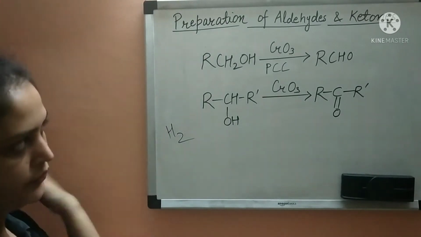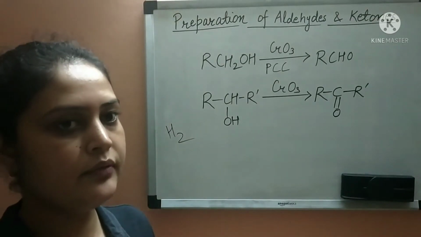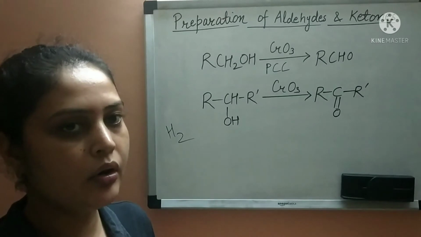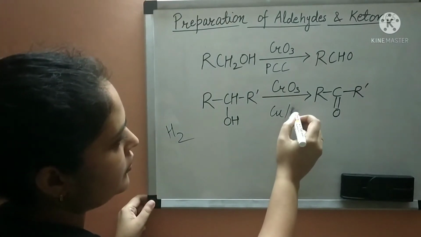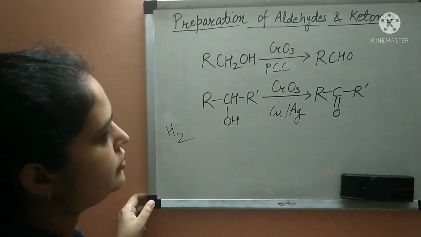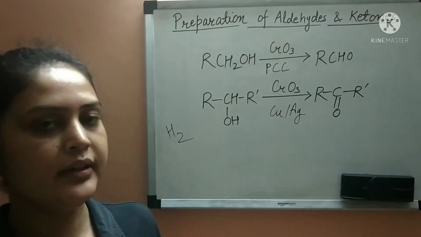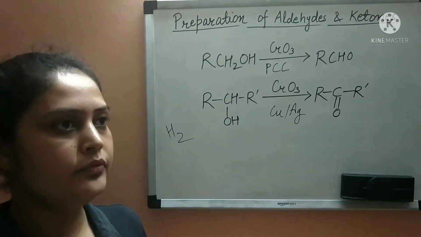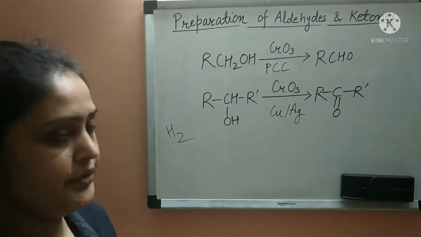One more way from alcohol to form aldehyde and ketone is to use copper or silver reagent. This method can be used for industrial application. When there is a volatile alcohol, then this method is used.